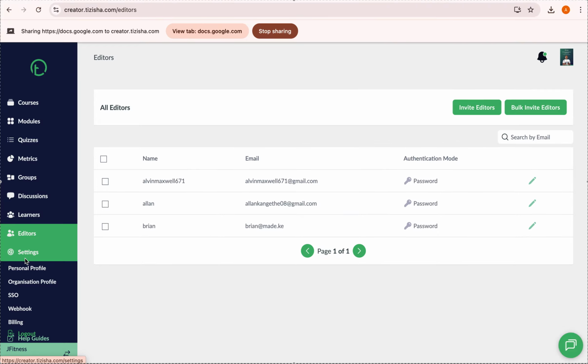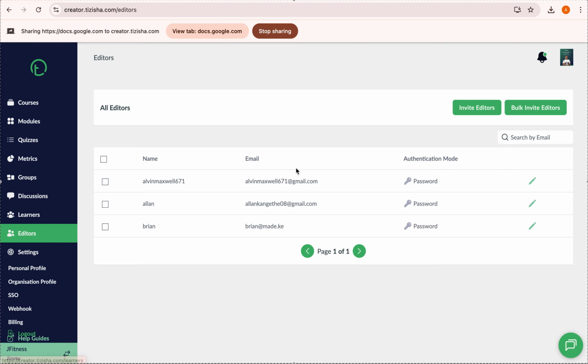They will also not have access to doing things like the SSO configuration, webhooks, billing. They won't have control over your billing, and maybe updating things like your organization logo and such kind of stuff. So that's basically all on you as the creator of this, right?